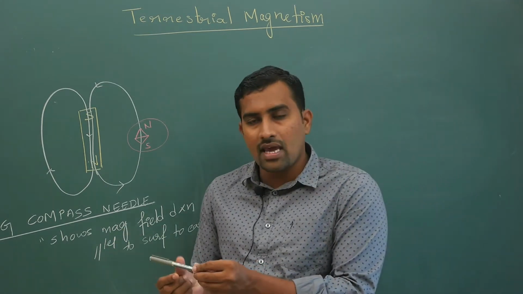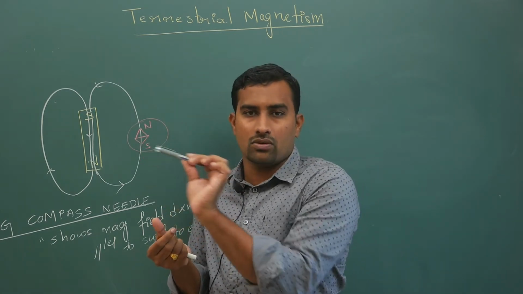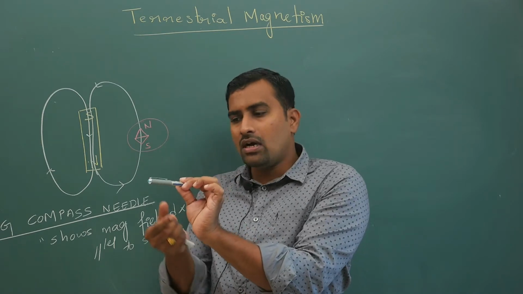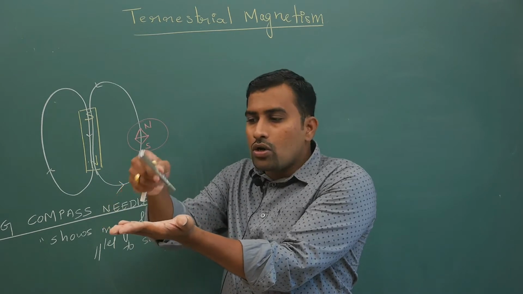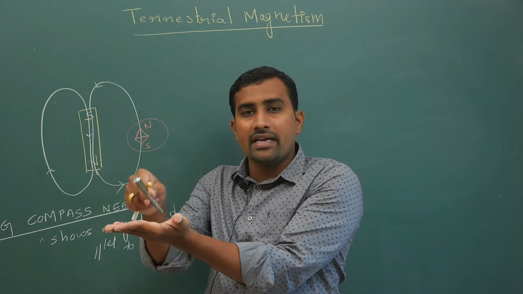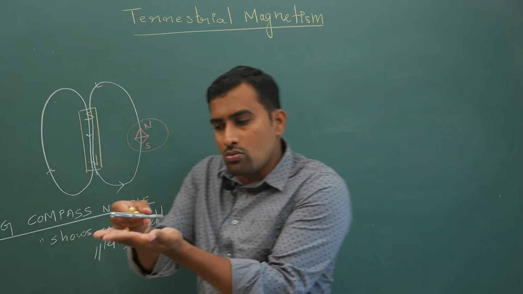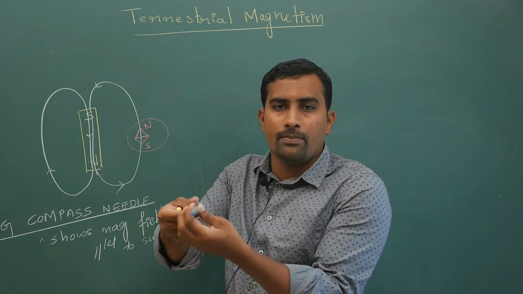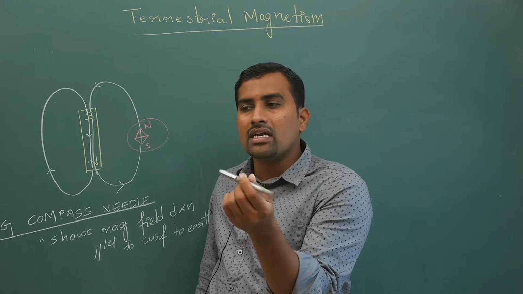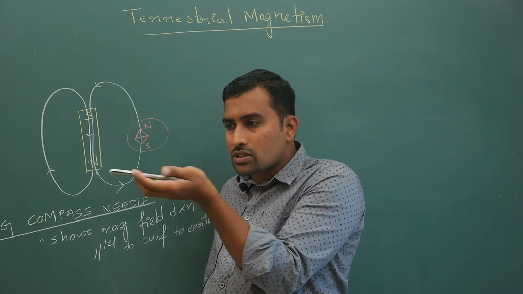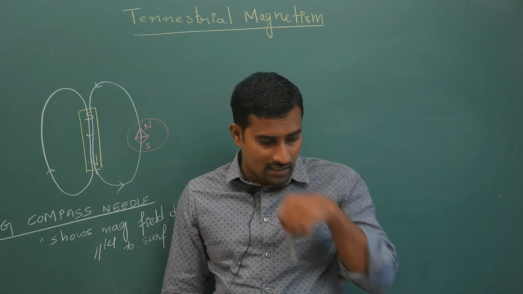So if it is, say for example, in this direction, it will show in this direction only, because you are placing it in your hand like this. It is not allowed to rotate vertically. Your magnetic compass needle is allowed to move only in the horizontal plane. So it will show in this horizontal direction only. That is why I have written parallel to surface of earth.